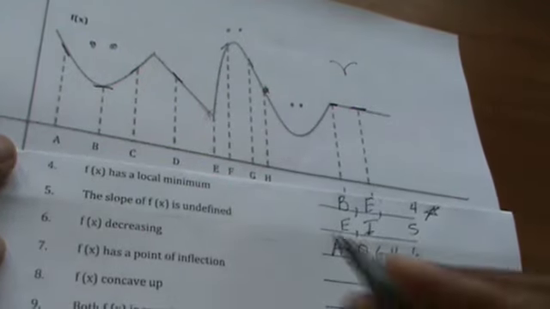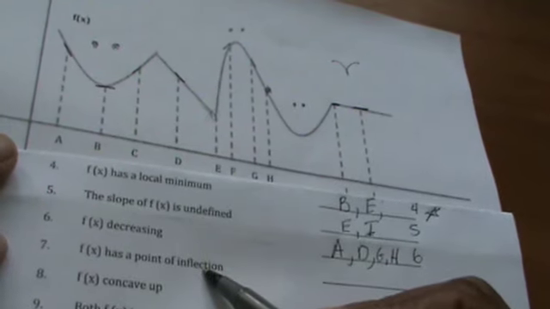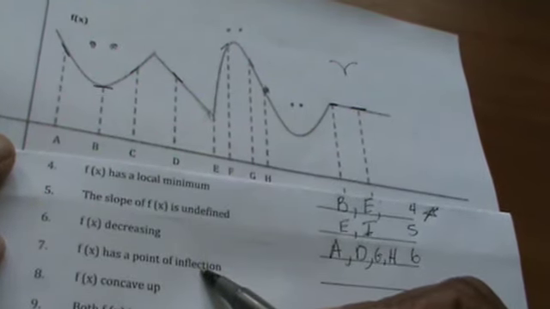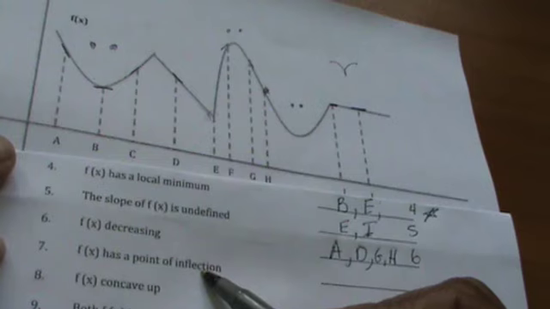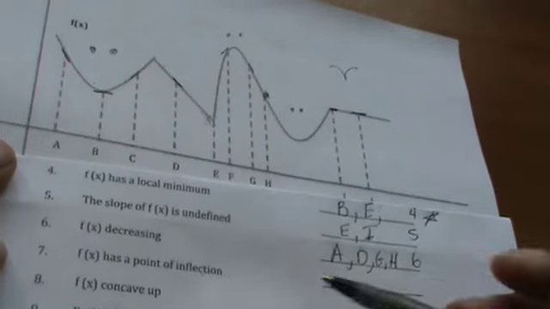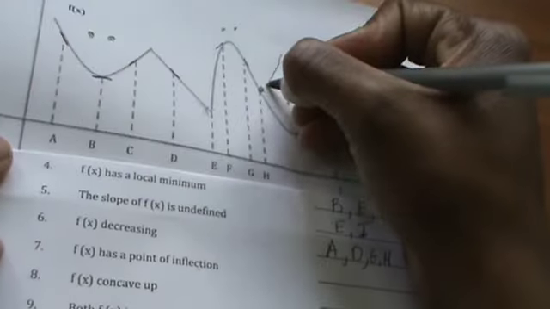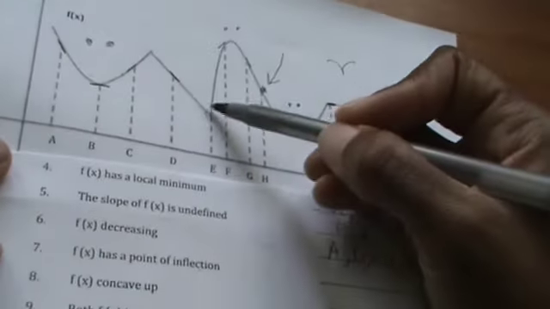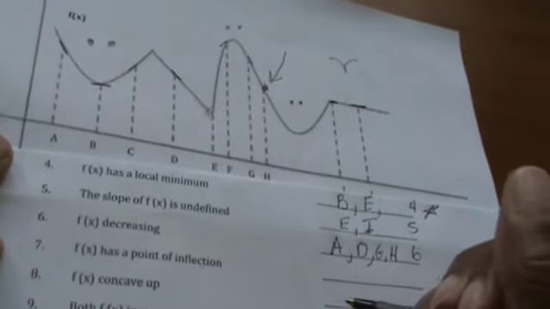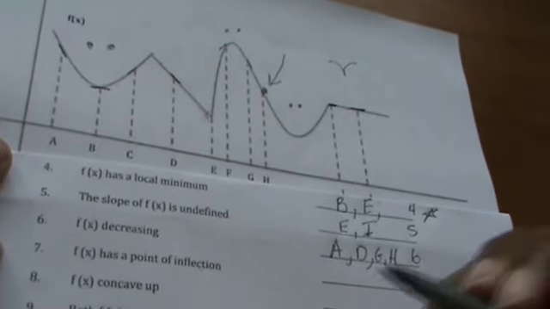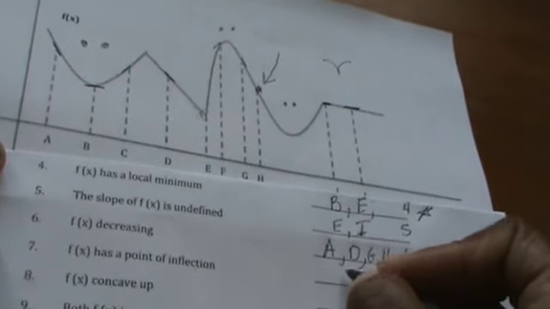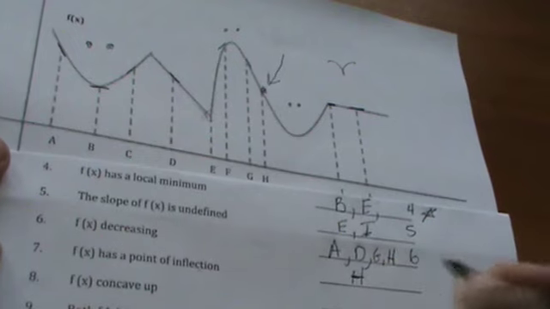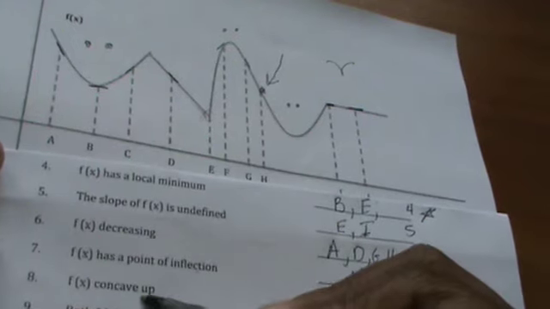Okay, now number 7 says, where does F have a point of inflection? This means that you went from a frown to a smile. And coincidentally, it's the same thing as if you go from a smile to a frown. So as long as you're going from concave up to concave down or concave down to concave up, you have a point of inflection. And it appears that that's the point we're talking about. You can see it, frowning to smiling. So if your function is bipolar, it was happy and then it's sad, or vice versa, then that is the point that you're interested in. There's H.